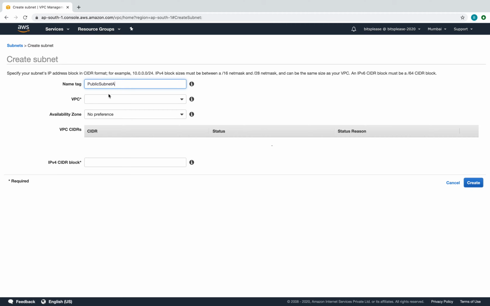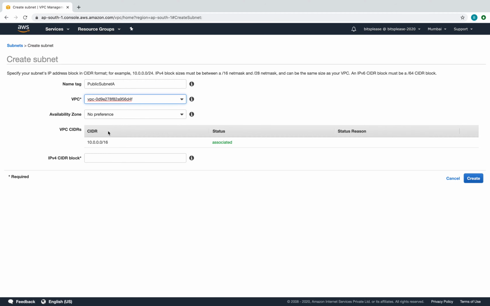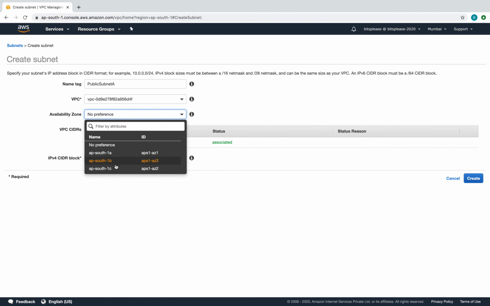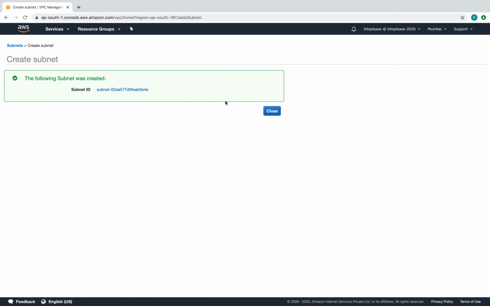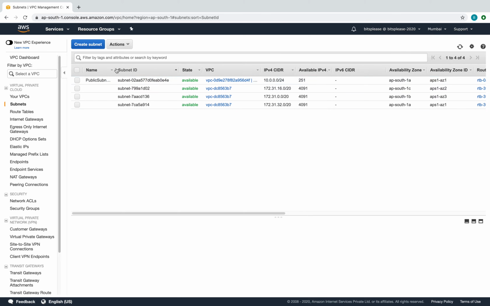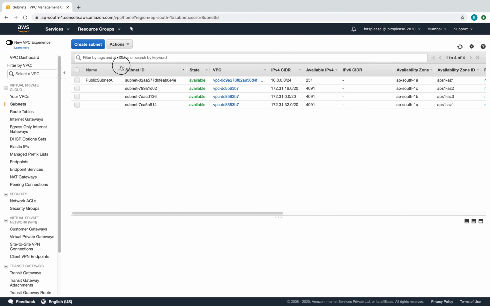So let's put this. The VPC is obviously demo. This time I should select AP South 1A, because this is public subnet A. I want to create it in the 1A availability zone, and this is going to be 10.0.0.0, like I said, but /24, right? I'm just using a small chunk of it. So there you go. That's good. Now let me go and create. I think there's a small bug here. Okay, cool. This is good.